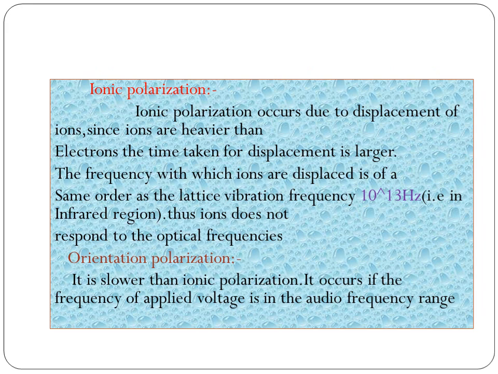Number 2, ionic polarization. What is ionic polarization? Ionic polarization occurs due to displacement of ions. Since ions are heavier than electrons, the time taken for displacement is larger. The frequency with which ions are displaced is of the same order as the lattice vibration frequency, 10^13 Hz, that is in the infrared region. Thus ions do not respond to optical frequencies.